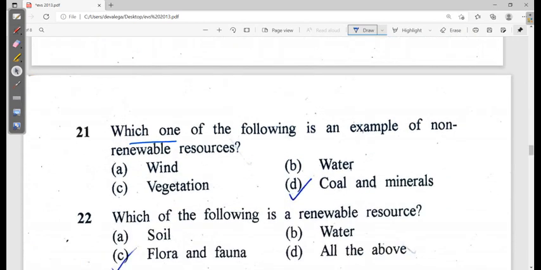Which one of the following is an example of non-renewable energy? See, wind is renewable, vegetation is renewable, coal is not, so option D is the correct one. They are non-renewable. Renewable resources are those which can be replenished in a short span of time, but coal and minerals are not renewable. We cannot produce more minerals. It is there in the earth's pool and its supply is limited.